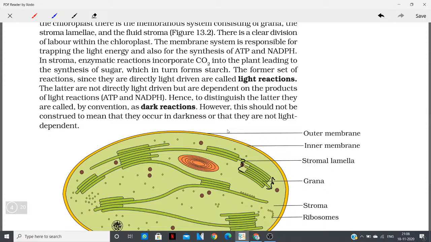The outer membrane is there, the inner membrane is there. Connecting to the grana, there are stroma lamellae, and the ground substance is called stroma, and there are ribosomes as well. There is circular DNA as well, as you know if you studied the structure of chloroplast in chapter 8.